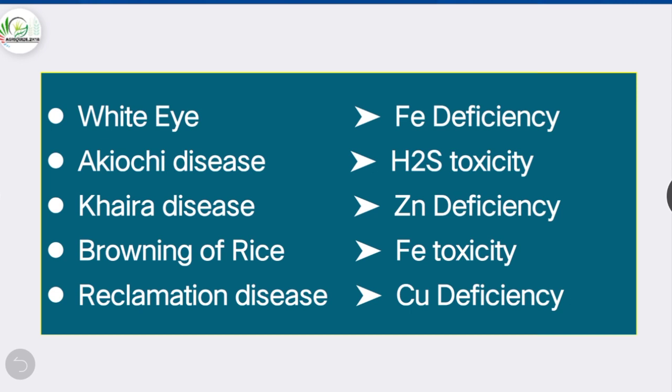First one is Akiyochi disease in rice, caused by H2S or hydrogen sulfide toxicity. Second one is Khaira disease of rice due to zinc deficiency. Third one is browning of rice due to toxicity of iron. Falguna variety of rice is resistant to iron toxicity. And the fourth one is reclamation disease in cereals, which occurs due to the deficiency of copper.